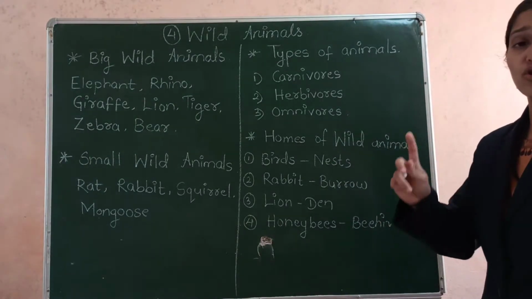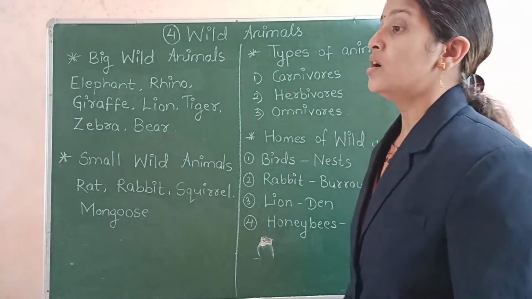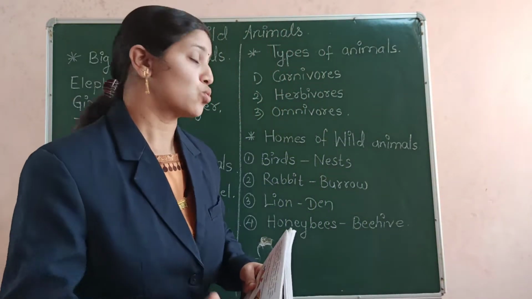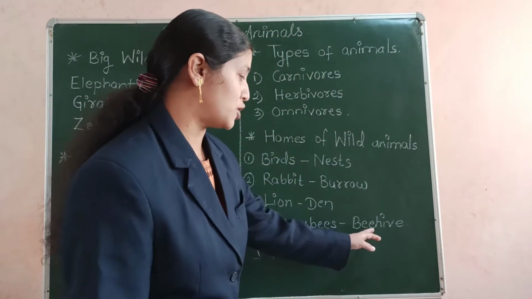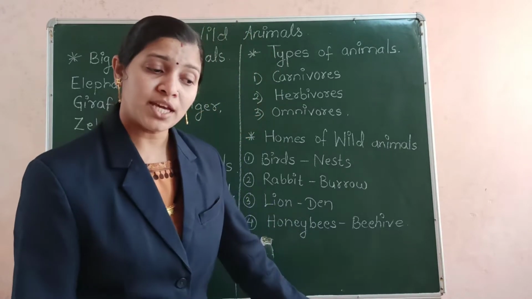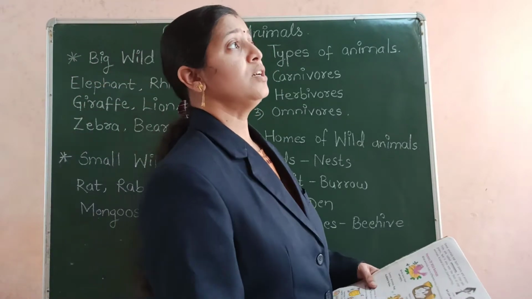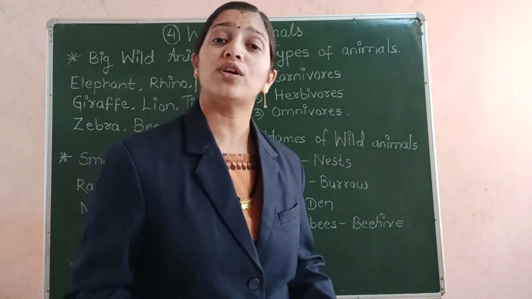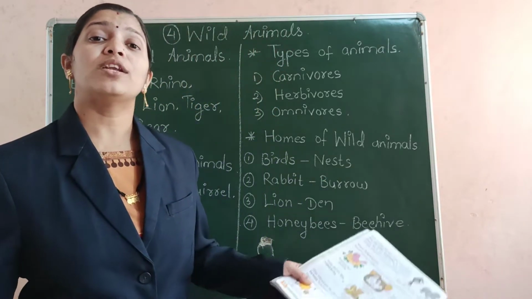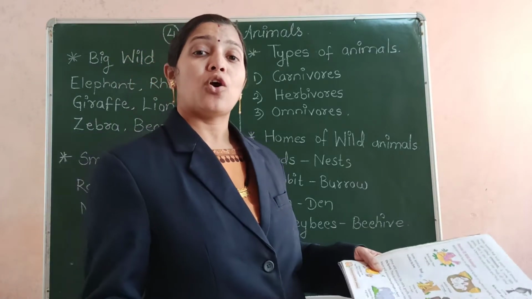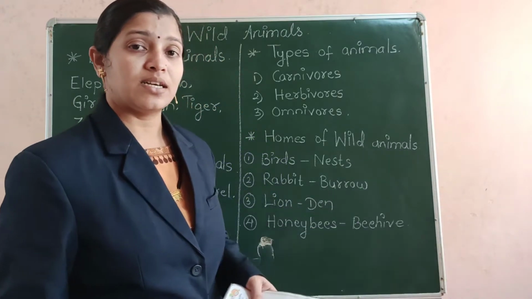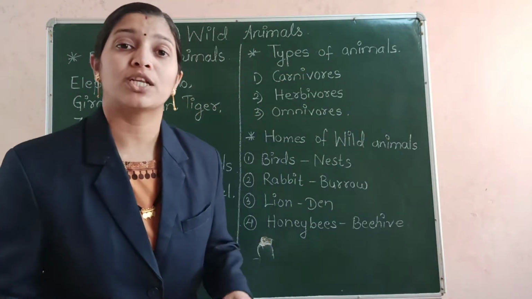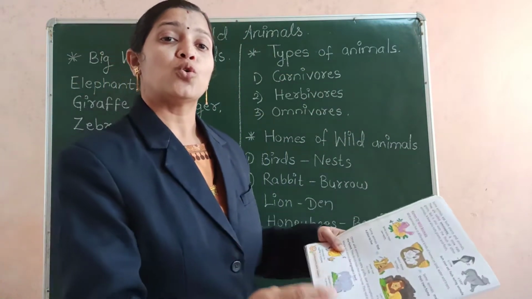The honeybee does not stay alone in the honeycomb, but they stay together. A group of honeybees stays together in the honeycomb, which is also called a beehive. So also the huge animals like elephants, those that live in the forest, don't live alone. They like to live in groups. They are always together. They don't go to any faraway places alone, but they always go with their groups.